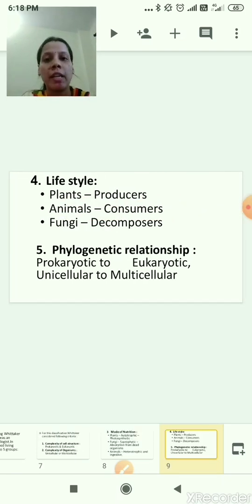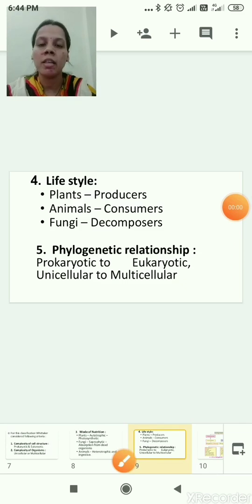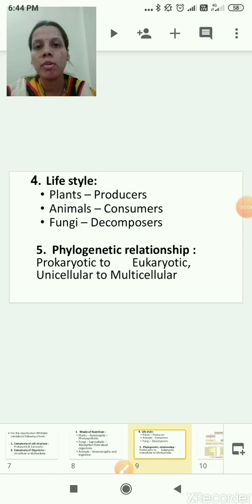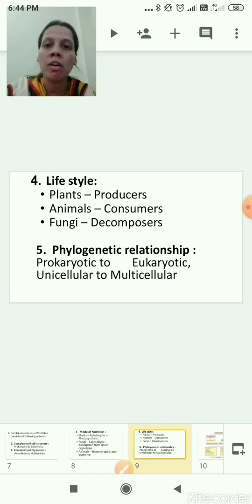Now the fourth criteria, that is lifestyle. Plants are producers, means they make their own food, so they are producers. Animals are consumers. Why? Because they depend on the plants for their food, so they are consumers. Fungi are decomposers. A decomposer is an organism that decomposes or breaks down organic matter such as remains of dead organisms. So fungi are decomposers.